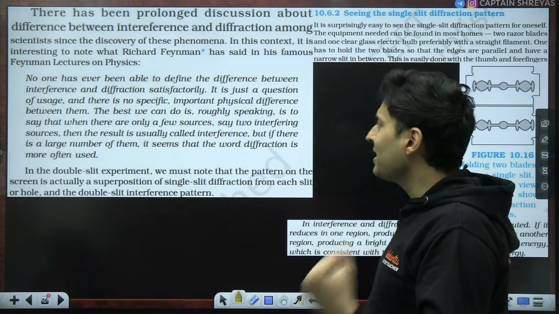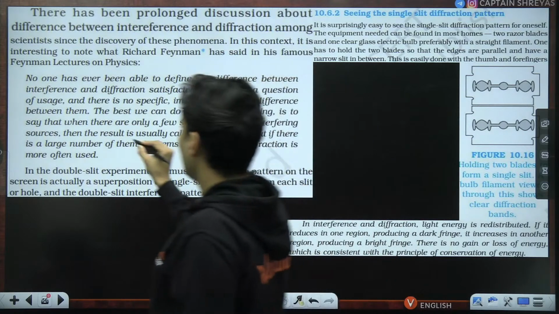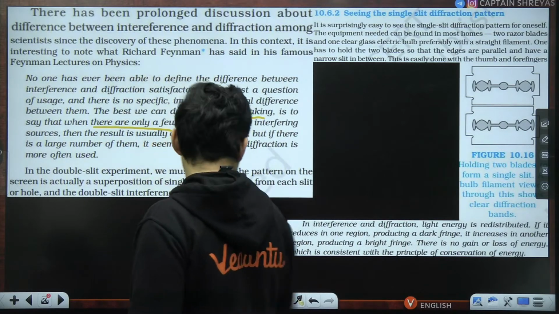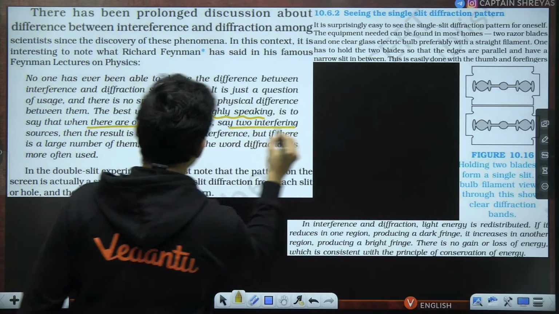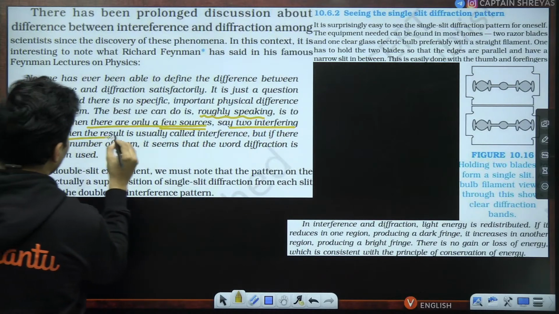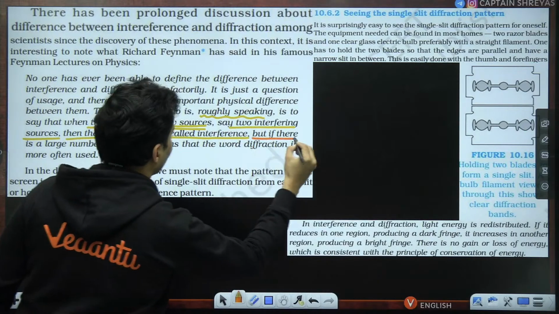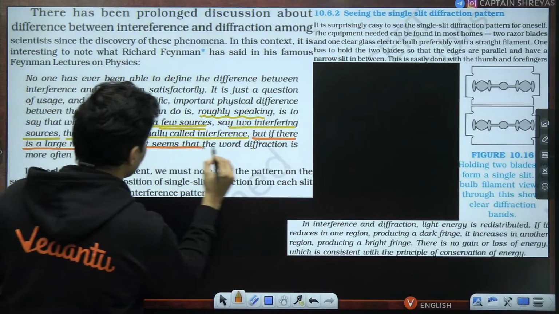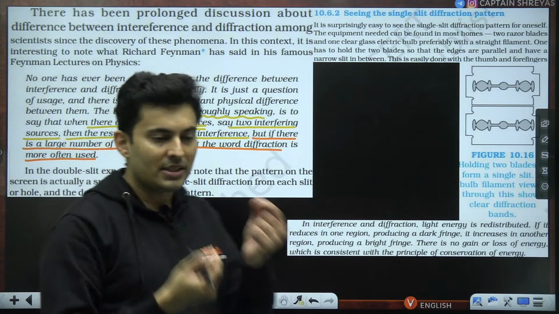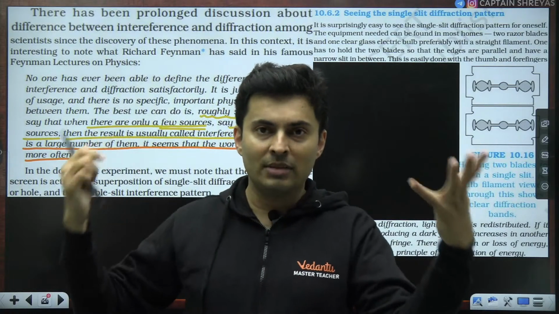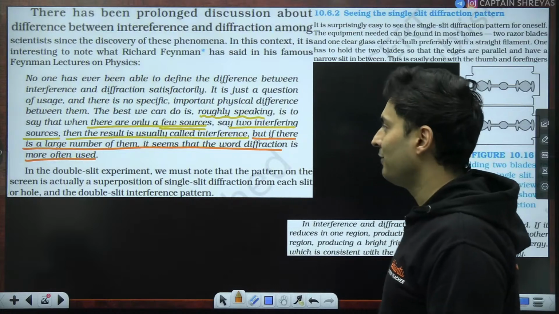The best we can say is roughly speaking, when there are only a few sources, say two interfering sources, then the result is usually called interference. But if there are many sources, the word diffraction is what you use. Because if there are many sources, thousands of them, then the pattern produced is basically called diffraction.